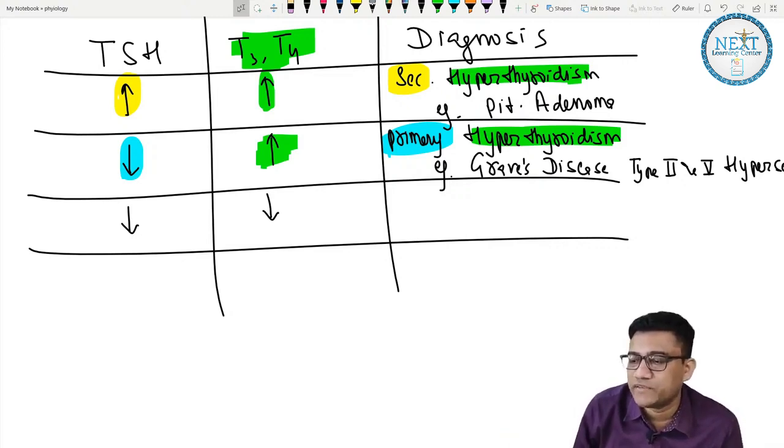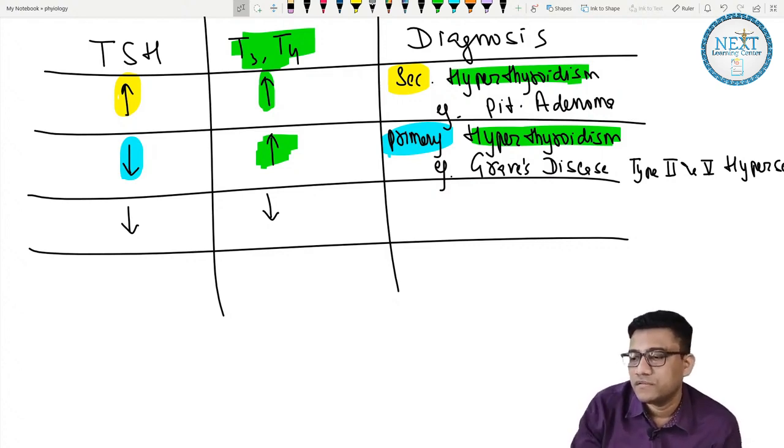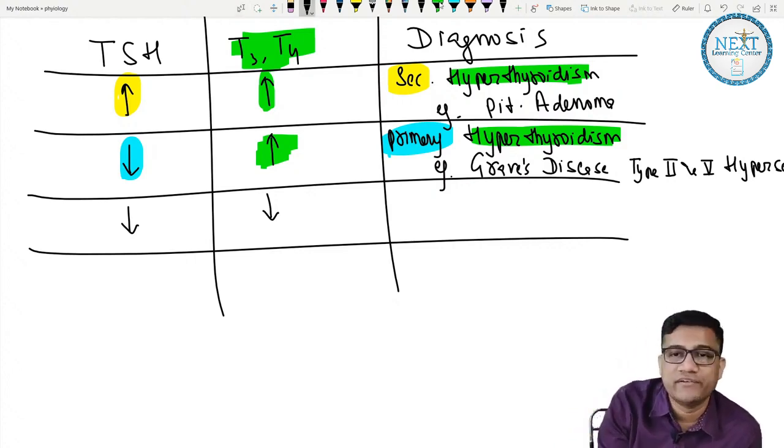Himanshu, Viral are typing. Let's see their answers. Okay. Very good. Himanshu. Yes, it is secondary. Viral, what is the answer? Viral, I think. Viral, what is the answer? Very good. Okay. So it is secondary hypothyroidism. Okay. So it is secondary.